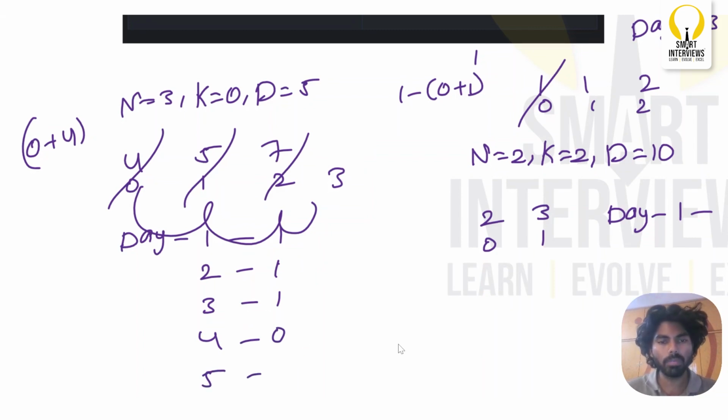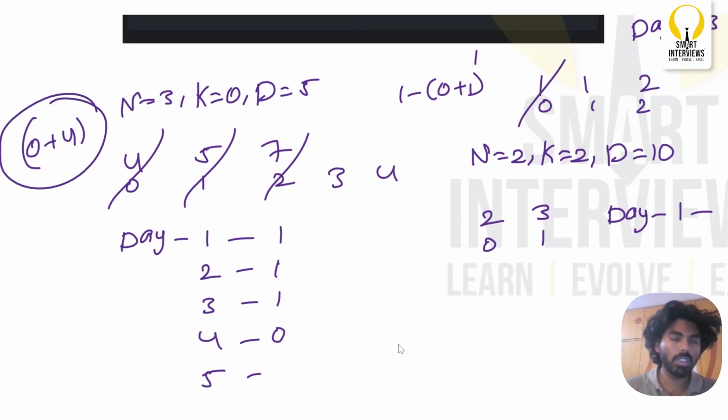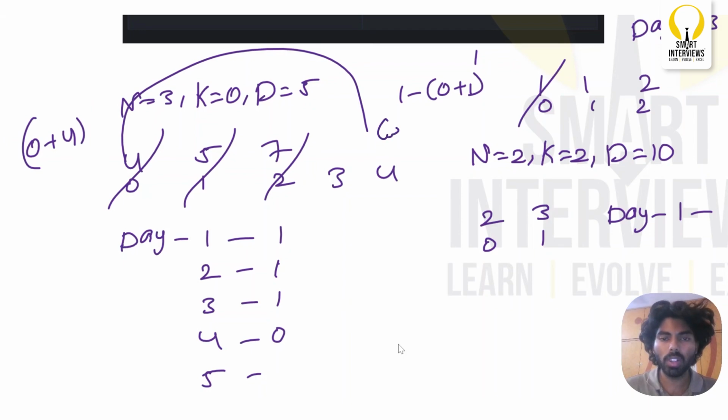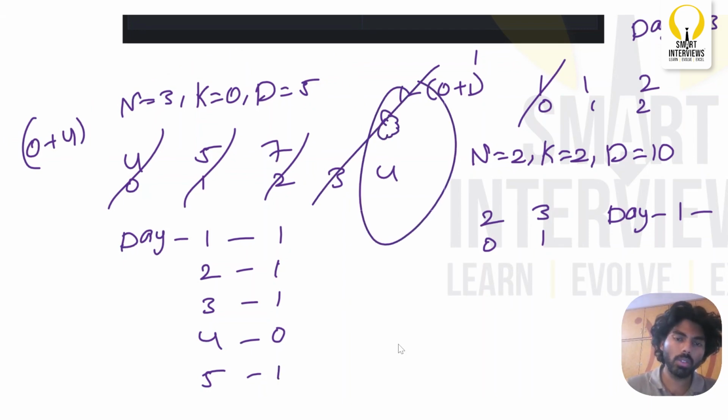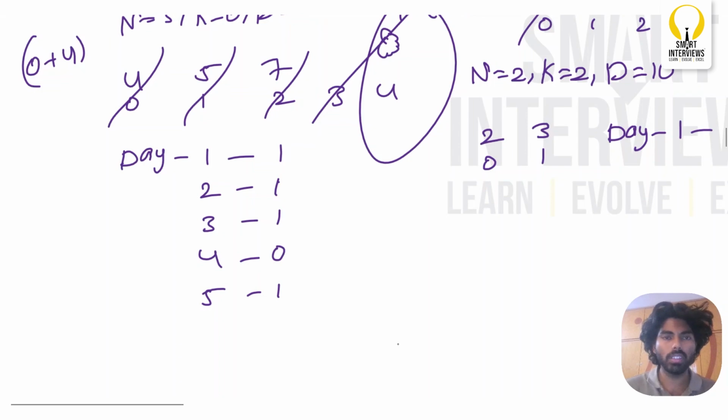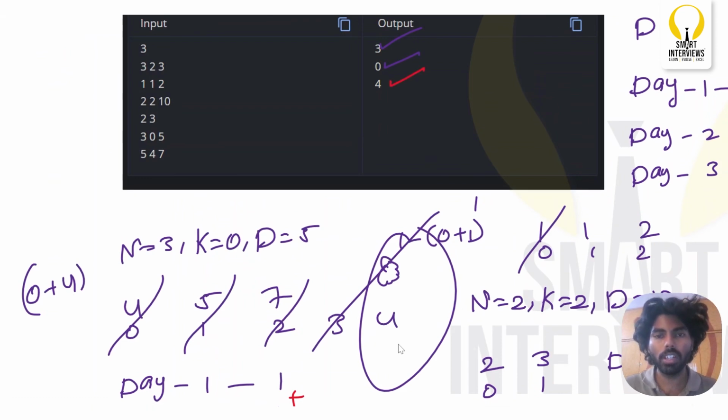So what about day 5? Day 5 is nothing but index 4 in 0-based indexing. Okay, so on day 5, this first flower, which takes 0 plus 4 units of time, will be regrown. This flower will be regrown, right? So on day 5 you are able to pluck this regrown flower again, satisfying k equal to 0 minimum blooming flowers as well. So what is the answer here? 1 plus 1 plus 1 plus 0 plus 1, which is nothing but 4. Did we get the 4?